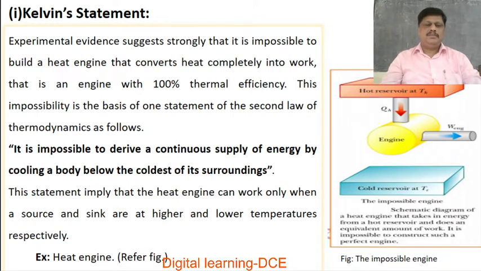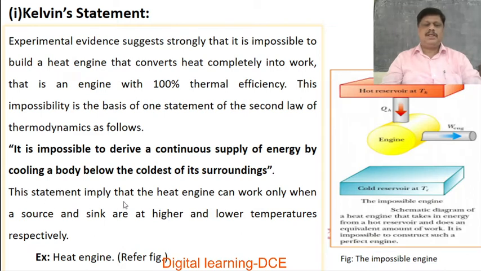It states that it is impossible to derive a continuous supply of work by cooling a body below the coldest of its surroundings.